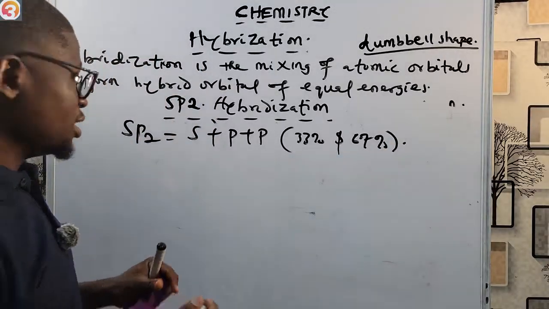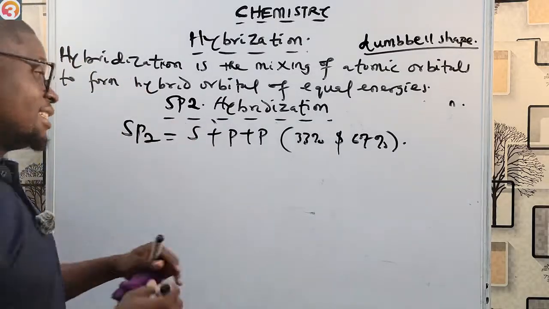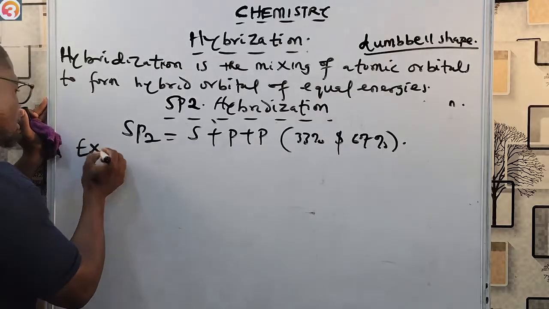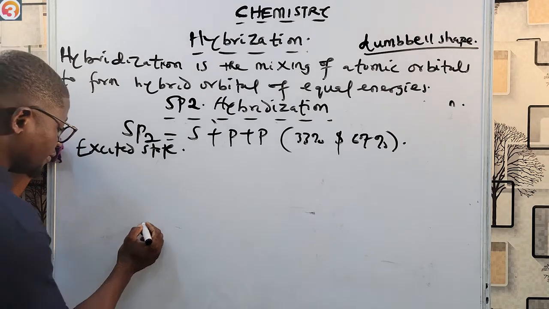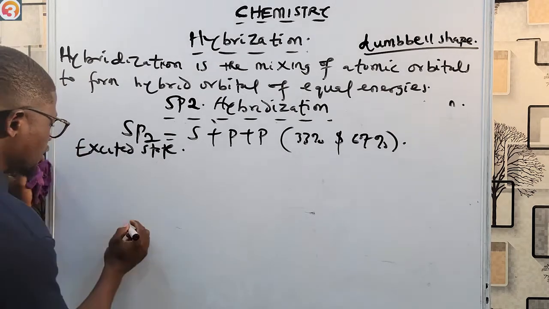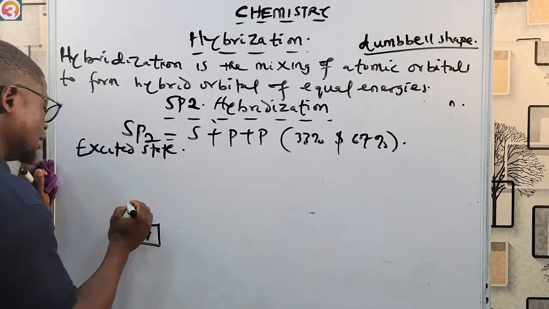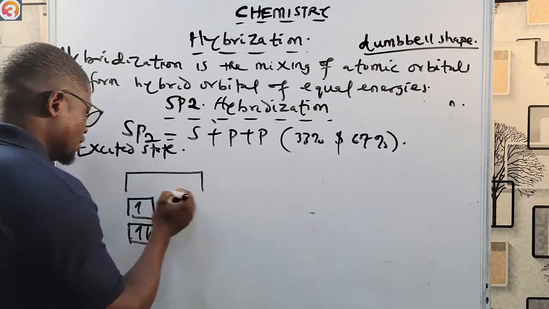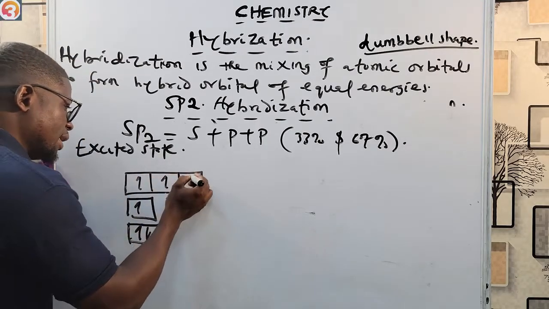So the same thing happens. We have the ground state electronic configuration of carbon, then we now have the excited state. So let us just go straight to the excited state. In the excited state of carbon, I'm going to have the electron box diagram straight up. I'm going to have 2 electrons here, then here 1 electron. Then here, it has already been promoted, so I'm going to have 1 here, 1 here, 1 here.